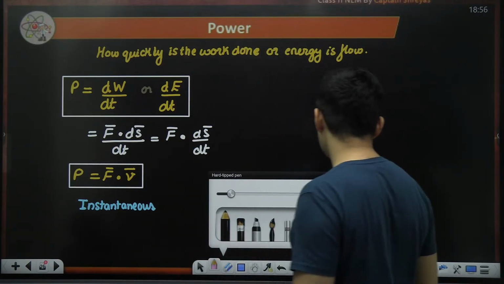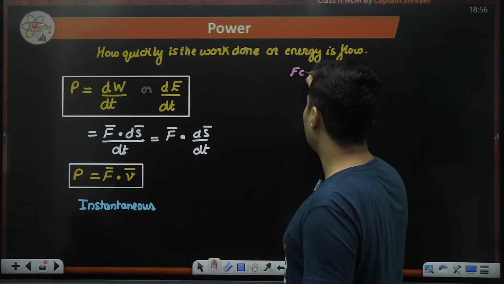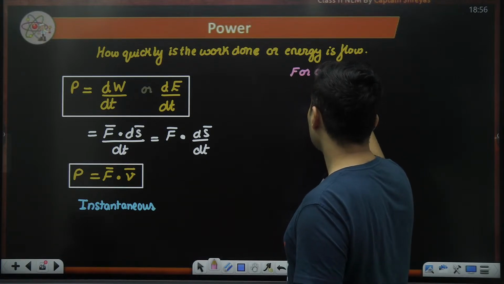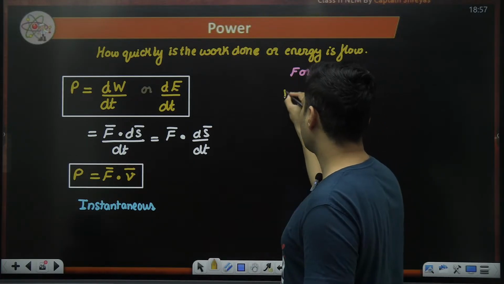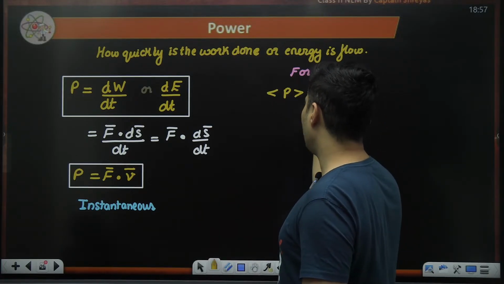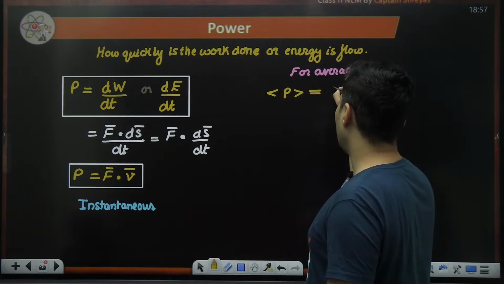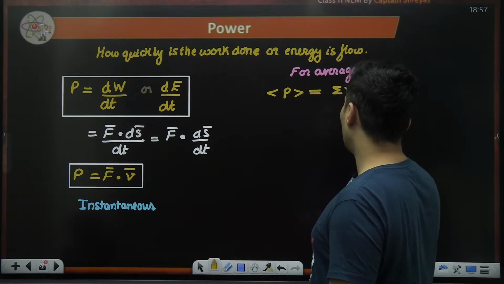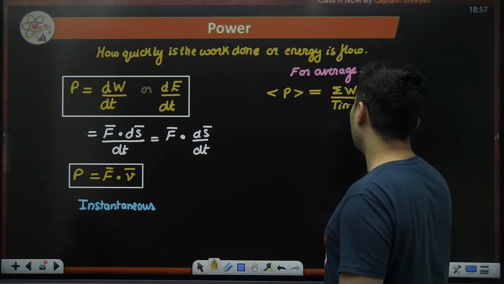But somebody says, no sir, I want to find the average value of the power. No issues. For average calculations, here is what you need to do. To calculate the average power, you will find the total work done and divide it by the total time taken.